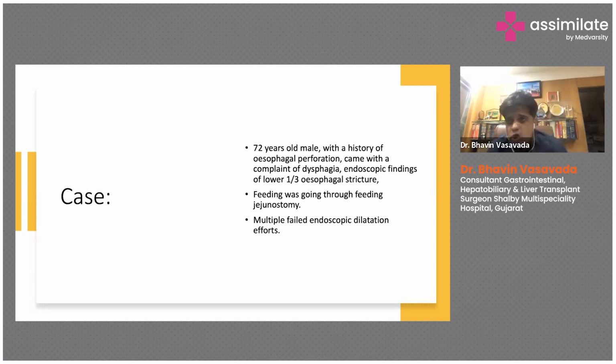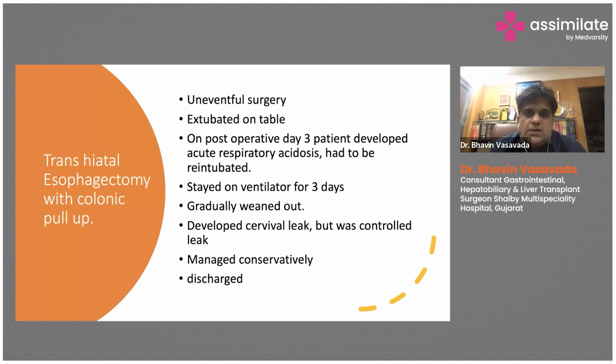We explained all the risks to the patient, but the patient wanted the surgery to get rid of the feeding jejunostomy tube, because he had already lost 20 kgs, as he was not able to take enough calories through the feeding jejunostomy tube. So we did the esophagectomy. In that case, the stomach was damaged, so we needed to use the colon. We did a transhiatal esophagectomy with colonic pull-up.